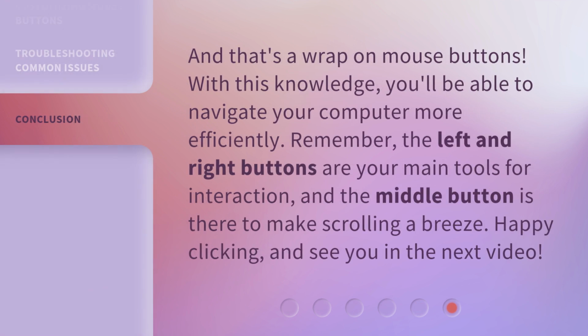And that's a wrap on mouse buttons. With this knowledge, you'll be able to navigate your computer more efficiently. Remember, the left and right buttons are your main tools for interaction, and the middle button is there to make